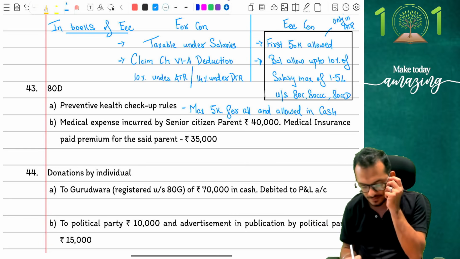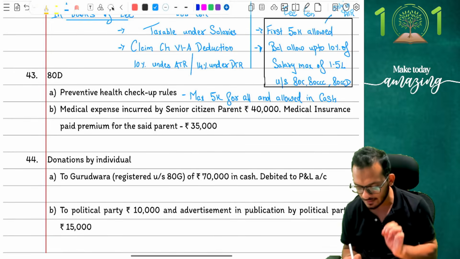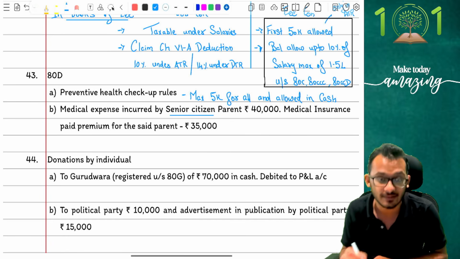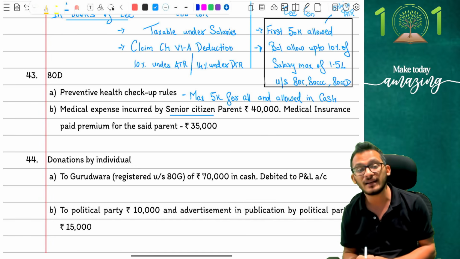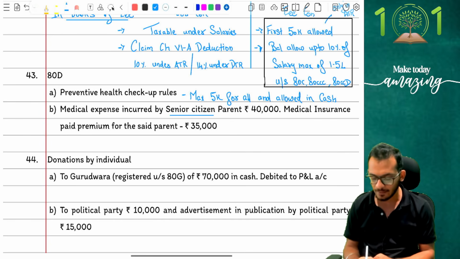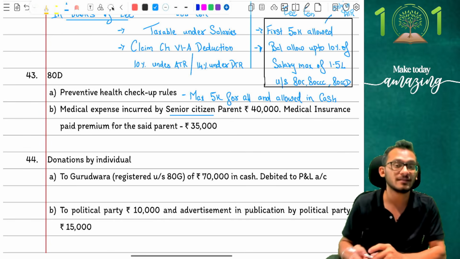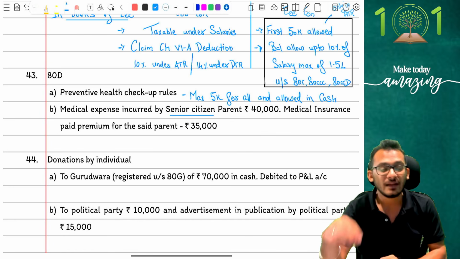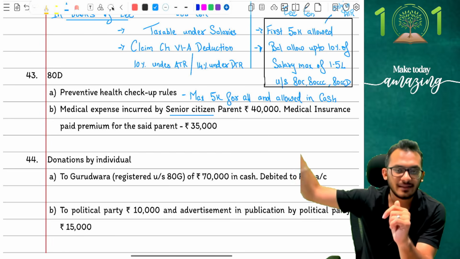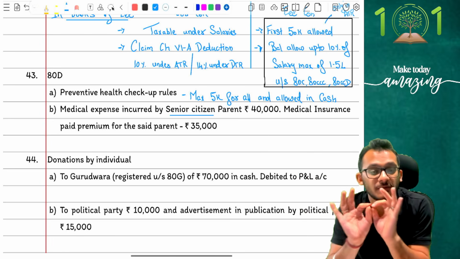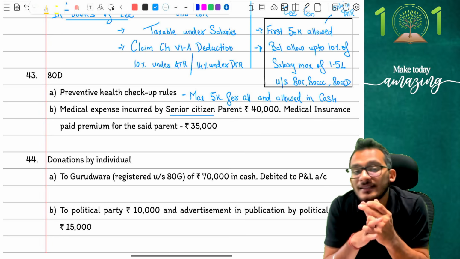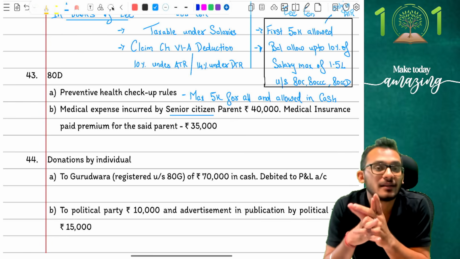Yes, second one, it says medical expenses which are incurred by a senior citizen parent is 40,000. First thing I am noticing, there is a senior citizen, that is, the parent is a senior citizen. Bucket has enhanced to 50,000 rupees. Next, medical insurance premium paid for the said parent is 35,000 rupees. Now here is where students get confused. They know that there is an overall bucket limit of 50,000 rupees. So what they'll do, they'll take the 40, they'll take the 35, 75 becomes 50. No, 0 marks.